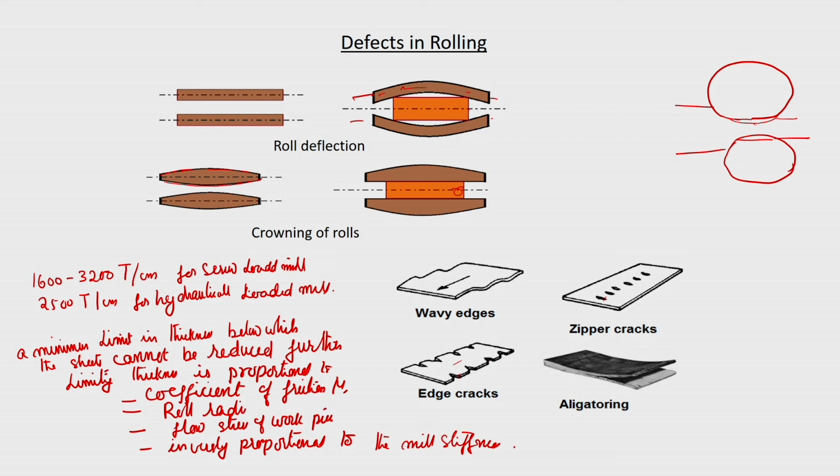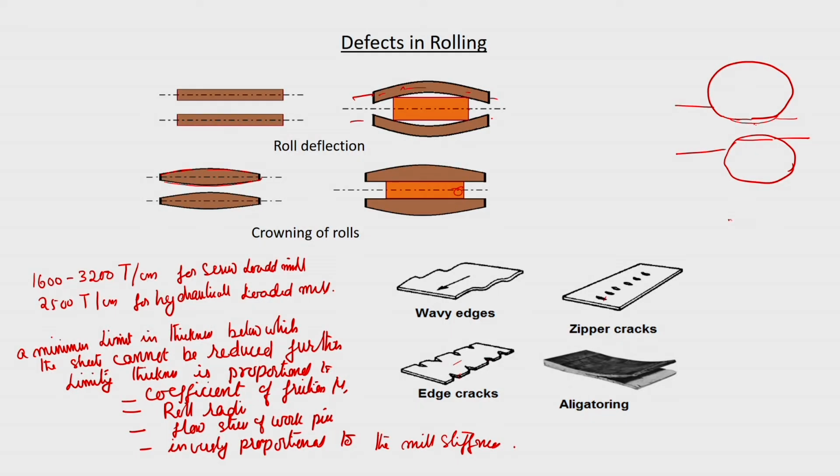This edge cracking can also be caused by inhomogeneous deformation in the thickness direction. Suppose you have a thick piece and the reduction is not very high.